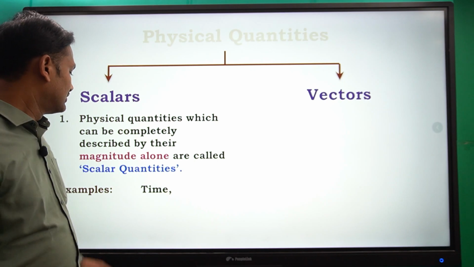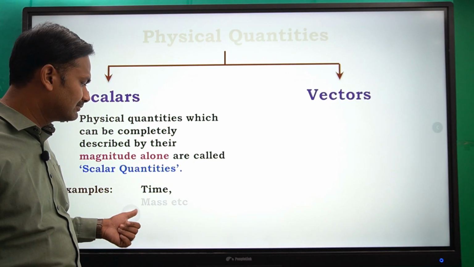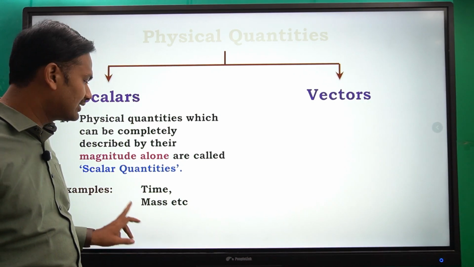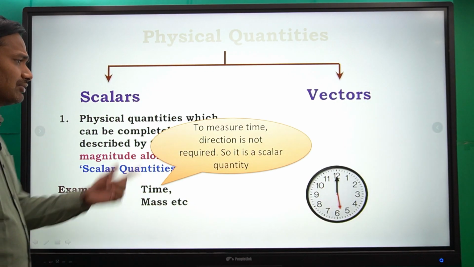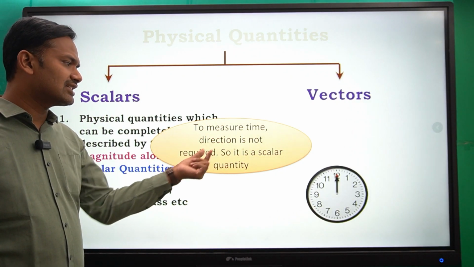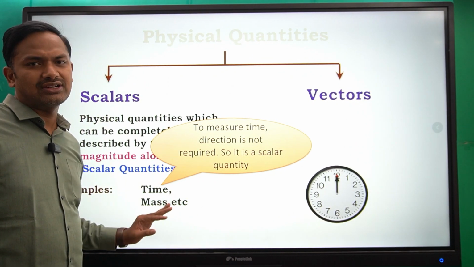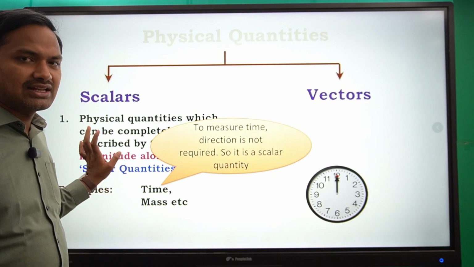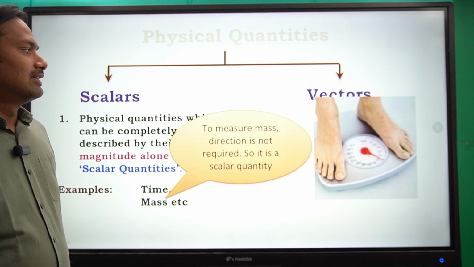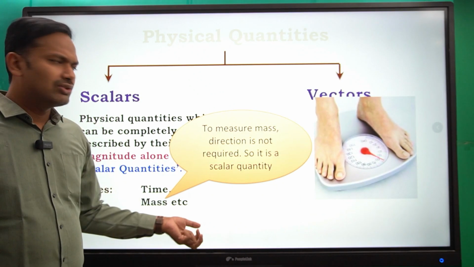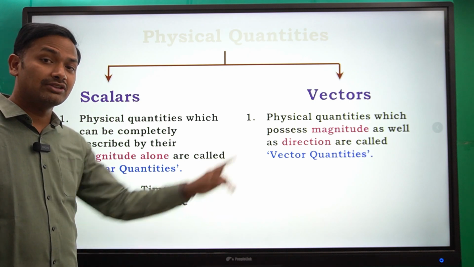Examples: time is a scalar quantity; mass is a scalar quantity. To measure time, direction is not required, so it is a scalar quantity. To measure mass also we do not need any direction, so it is a scalar quantity. Now, coming to the vectors.